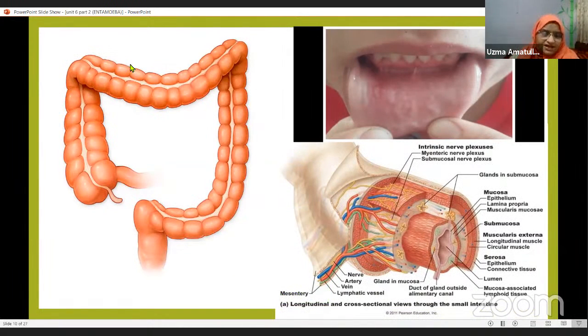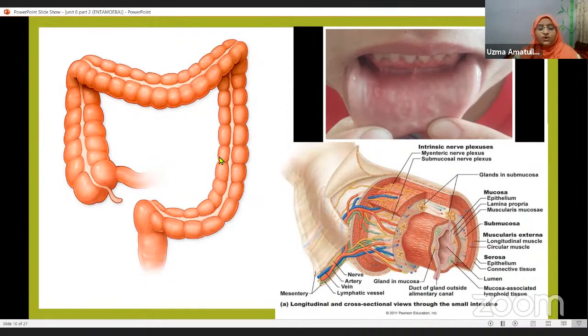Now, where does this organism live? It lives inside the large intestine of man. Here, this is the large intestine. Where in the large intestine? In the mucosa and submucosa.